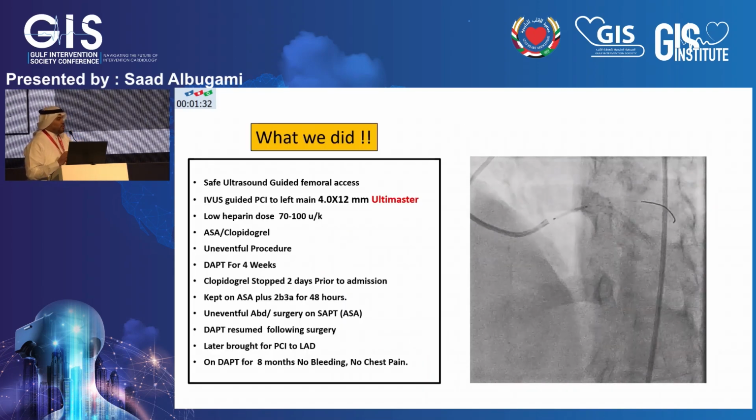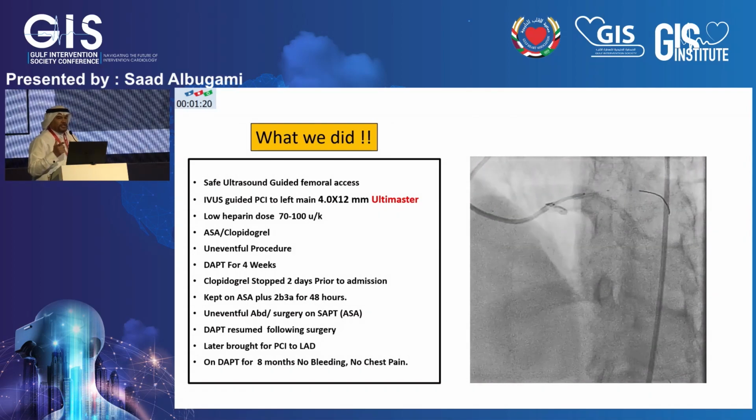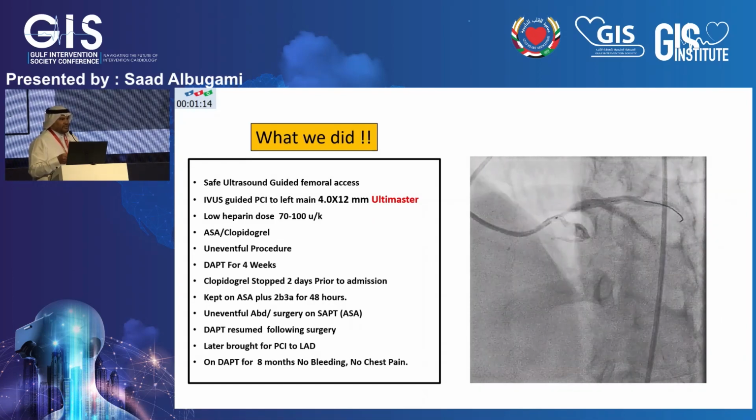So we go back to our patient. So what we did: we used a safe femoral access, ultrasound-guided access. I don't remember what was the reason for us to use the femoral access. We chose an IVUS-based intervention. We used a 4.0 Ultimaster third generation stent. We used a low-dose heparin.